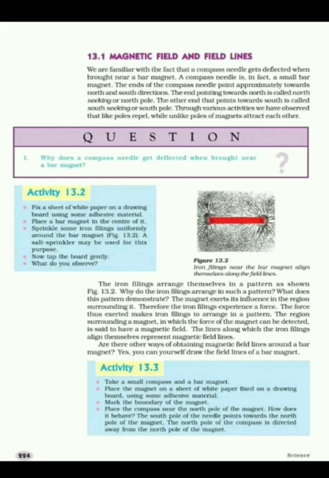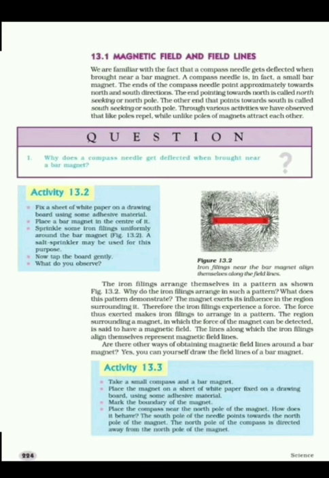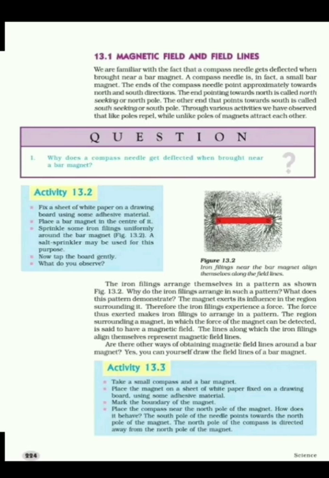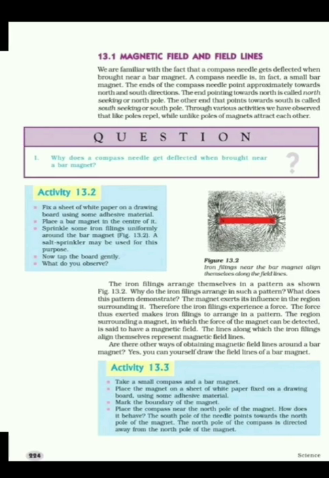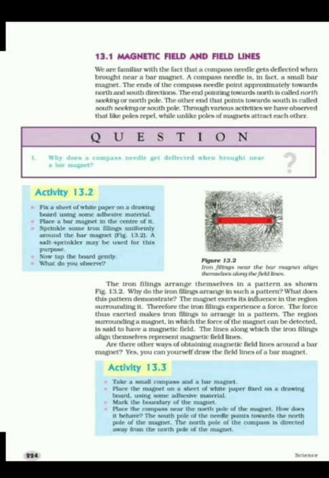What do you observe? When you sprinkle iron filings, the iron filings arrange themselves in a pattern as shown in figure 13.2. The bar magnet exerts its influence in the region surrounding it. Therefore, iron filings experience the magnetic force. This force makes the iron filings arrange in a specific pattern. We can see in figure 13.2 that all the iron filings arrange themselves in a pattern. This happens because the force is exerted on the iron filings and they get arranged.